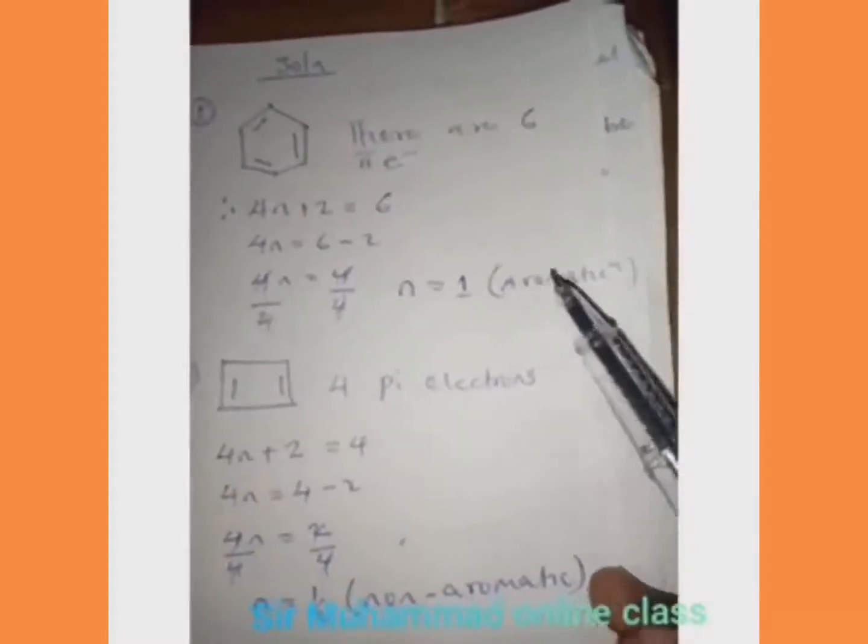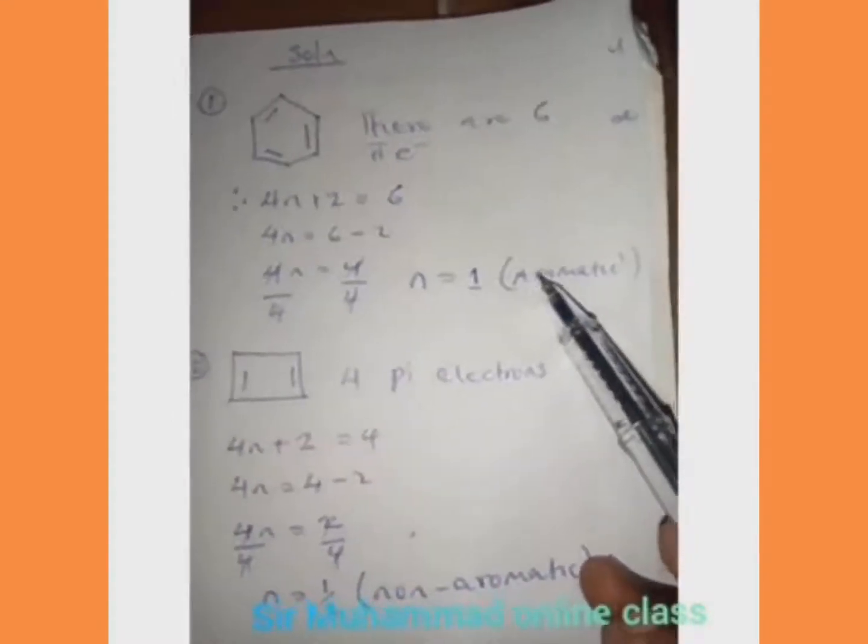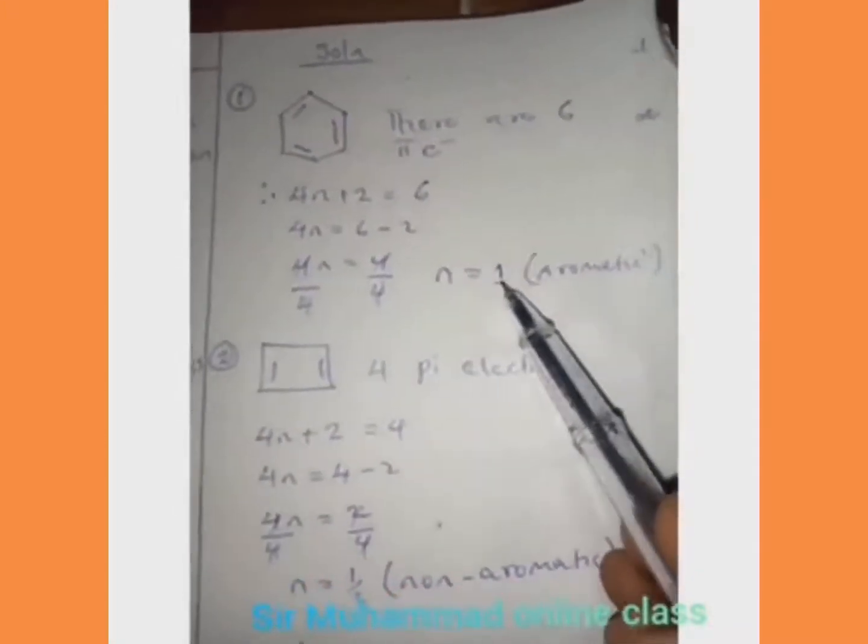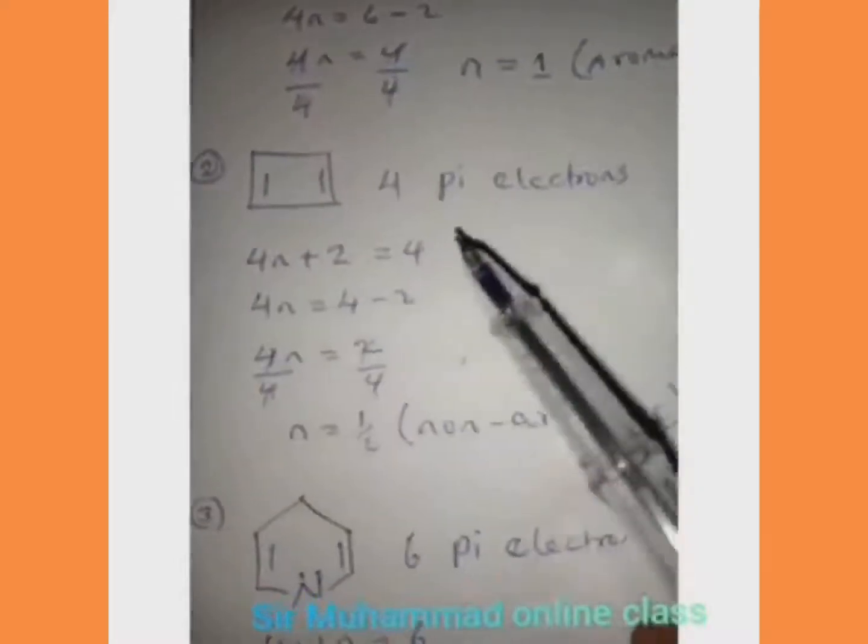So remember we said when n is equal to 1, 2, 3 and above, the compound is aromatic. So in this case, we can say that yes, this compound is aromatic because n falls on 1. So now let's see this second compound.